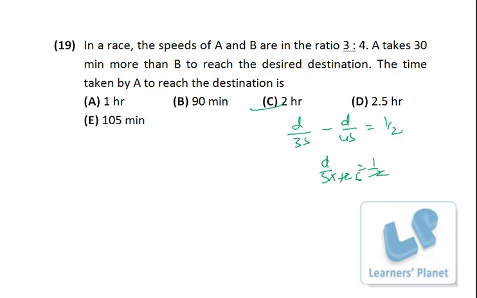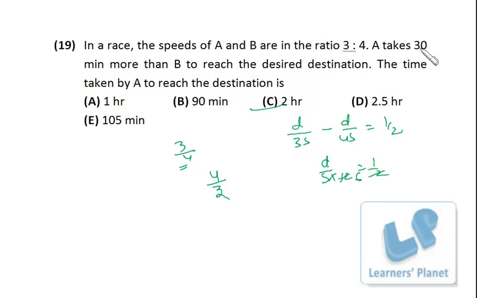Apart from that, another way is also there. The ratio of speeds is 3 by 4, right? So if the distance is constant, speed is inversely proportional to time. So if the speed ratio is 3 by 4, then the time ratio will be 4 by 3, right? That means 4 by 3 is 1 plus 1 by 3. So A will be taking 1/3 time extra than B, right? A will take 1/3 time extra than B.